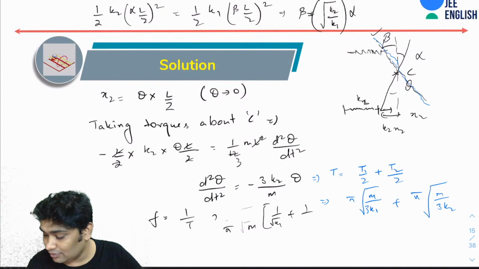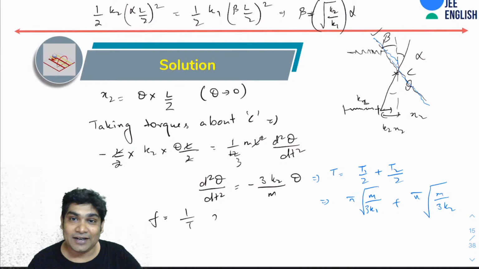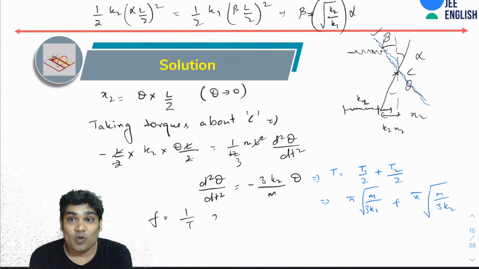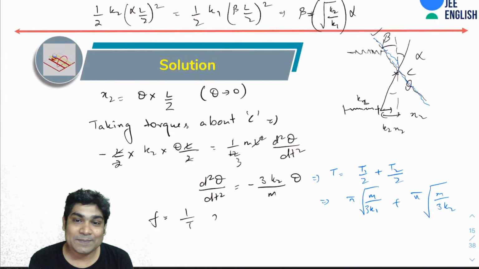Forget it. Let's just write it as 1 by t. Okay, so did everyone follow this? What happened here? Did everyone follow this?